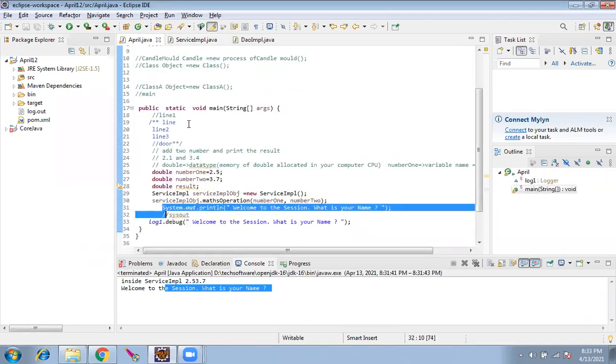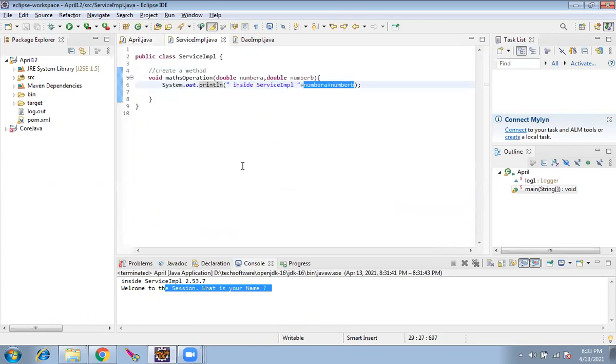So here in the service impl.java, can you go to that? So we created a class and object here to separate the operation, right? Correct. This is a method. We created a method. That's why I have given here: create a method. Okay, to create a method, we should create a class and object and the operation, right?